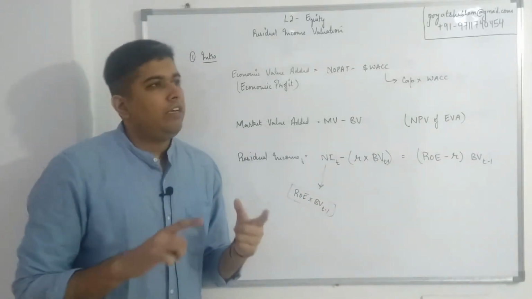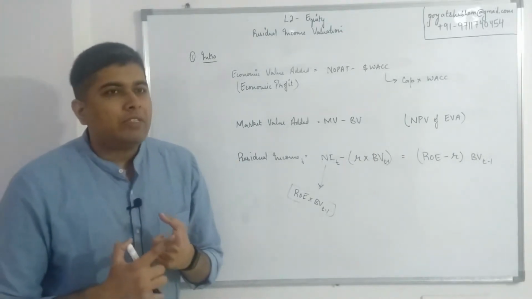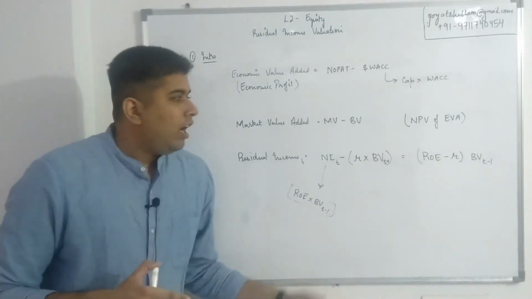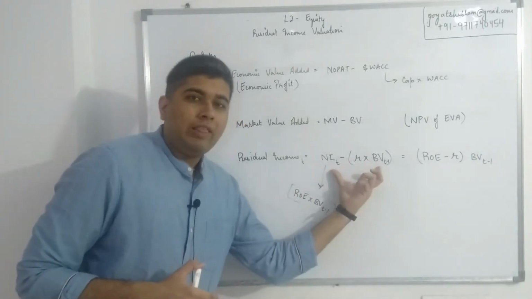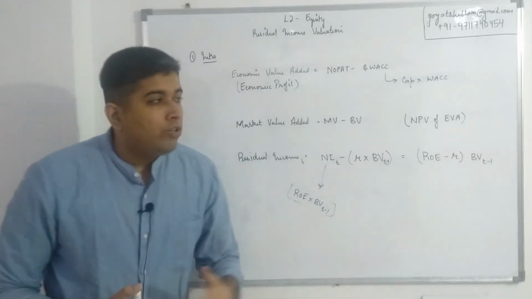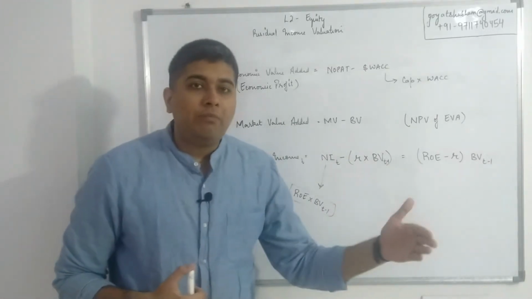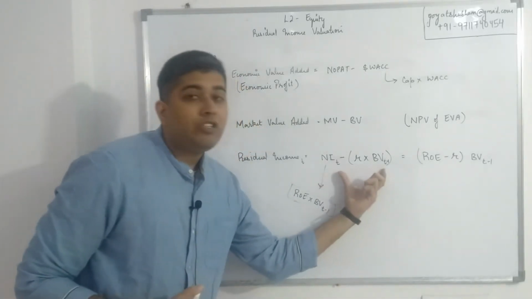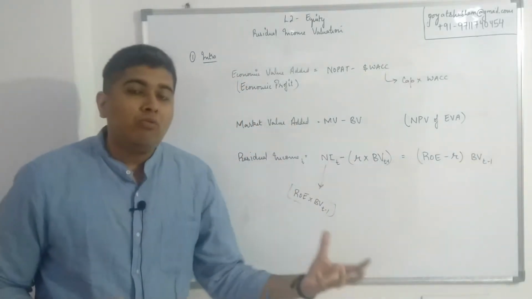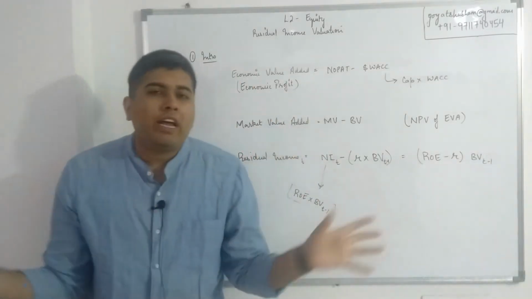At that point, yes, you can analyze cash flows. Yes, dividend is good. But sometimes I'm more interested in seeing how much additional wealth is the company generating year on year. I want to see residual income for the last 5 years, and I want to see how consistent the company is in generating this additional income over and above what was required. So all of these metrics, they're not going to change the dynamics of valuation.